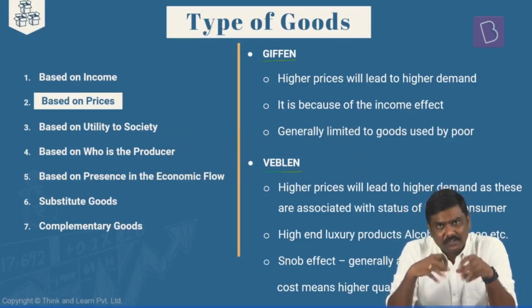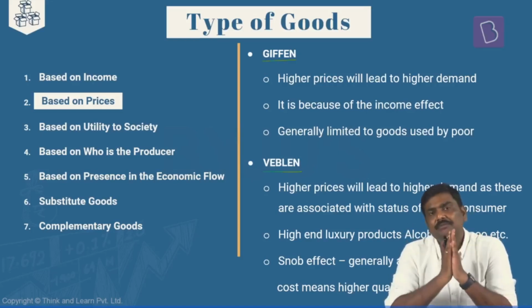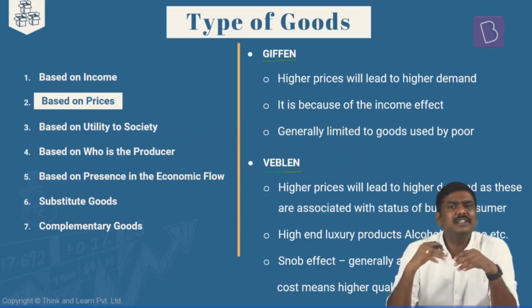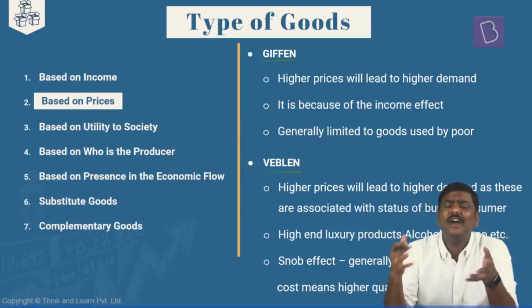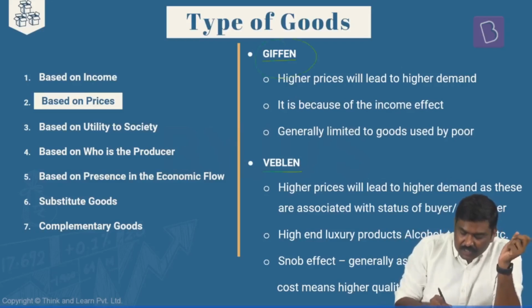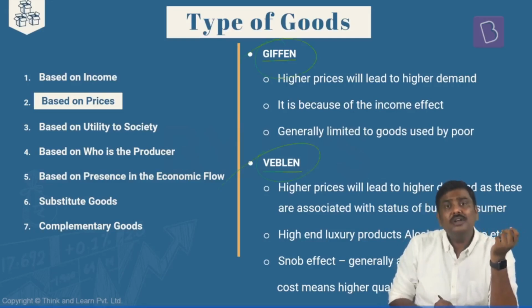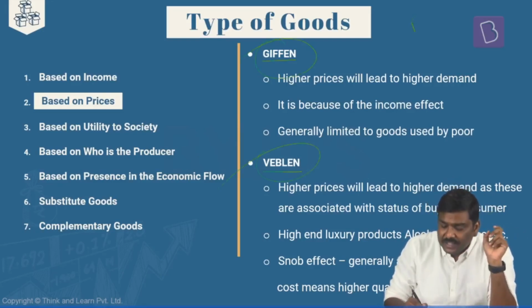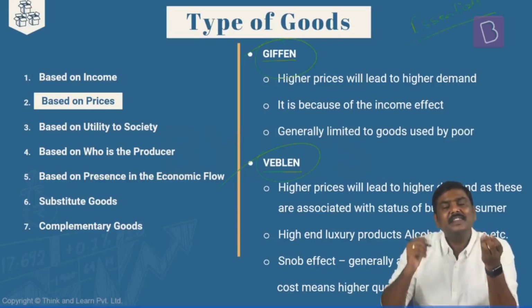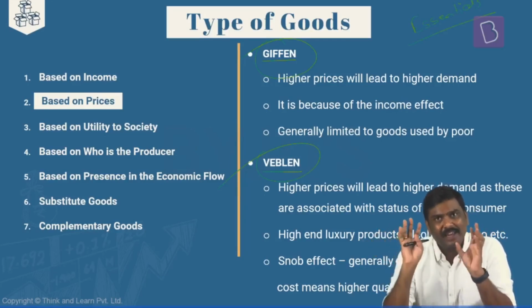But there are certain sets of goods in the market which defy the concept of law of demand. There are different types of goods which will defy the law of demand. One set of such goods is the Giffen good, and another set is the Veblen good. There are also goods which are essentials. In many of these cases, you will see that despite the change in the price, the demand might not move in exactly the opposite direction.